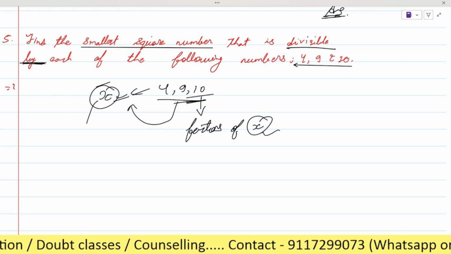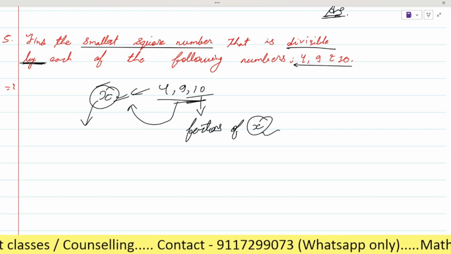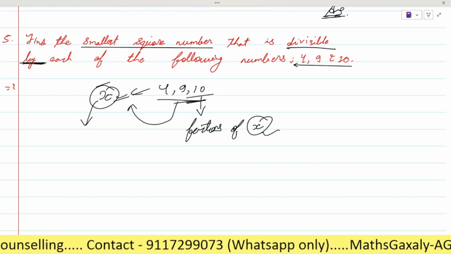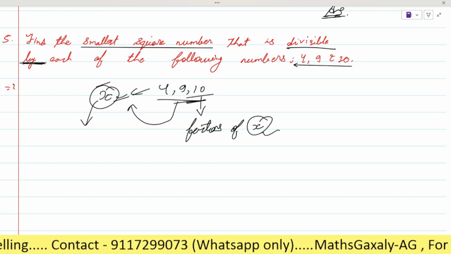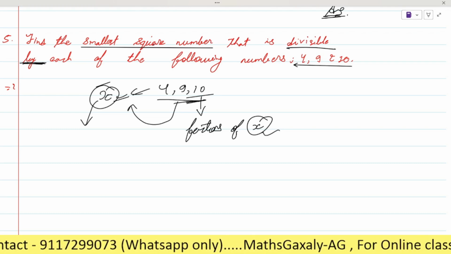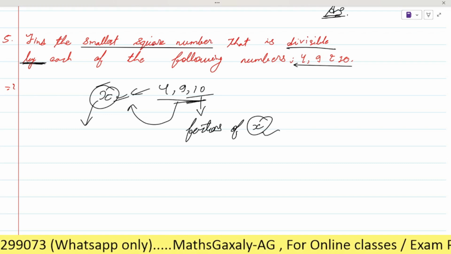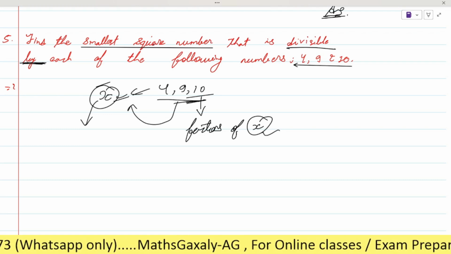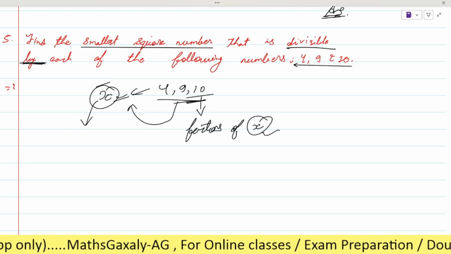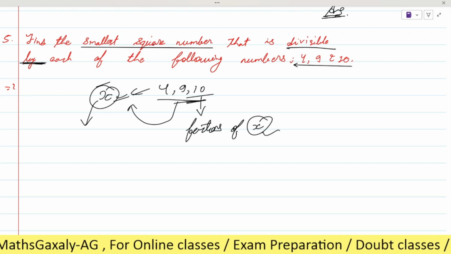Okay, and here x will be what for 4, 9, 10? It'll be like 4, 9, 10 are factors. No, no, I am talking about the factors and multiples, na. First we have to know what we have to do in this question. How we will get the answer, right? So to get to that point, we are discussing these things.